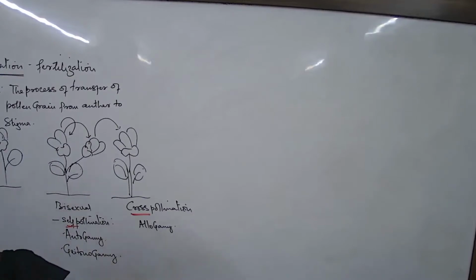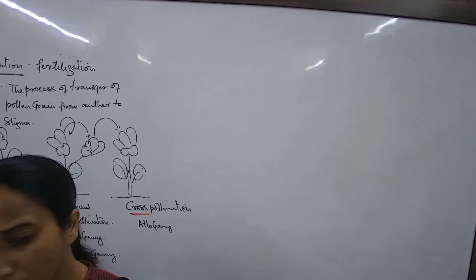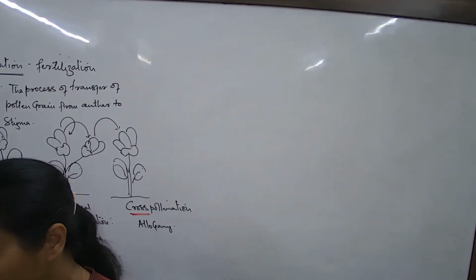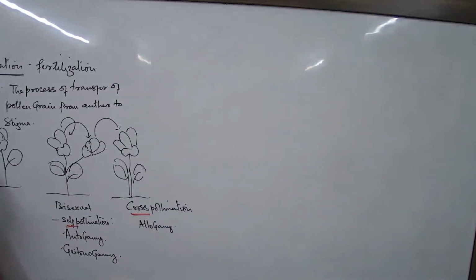Now, when we are talking about the concept of pollination, next, the process of pollination would generally happen only between or only relating to certain aspects.